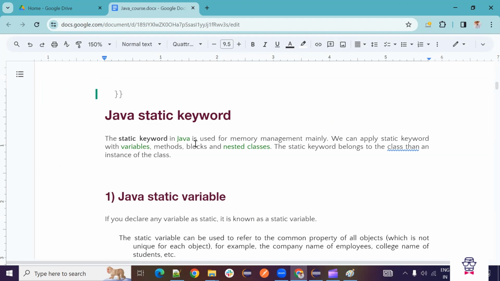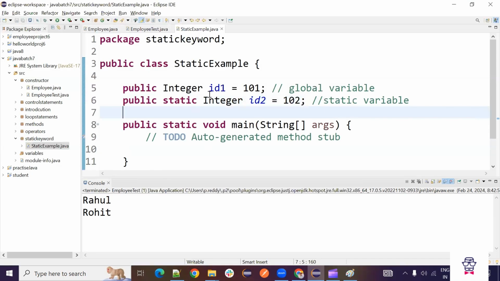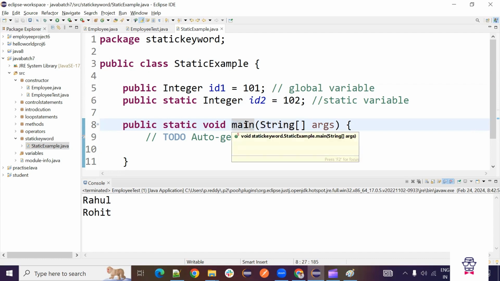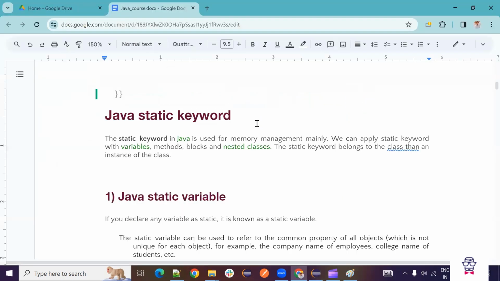So this static keyword we can use for any variables. We can use for methods also. So the main method is a static method. So this is also one of the important interview question. Main method is static method or not? They will ask this. So main method is a static method, and we will see few more points about the static keyword.